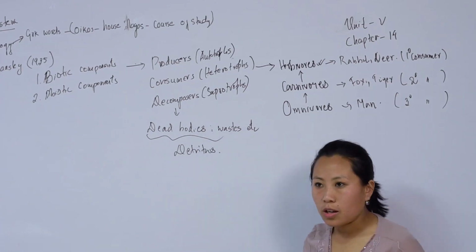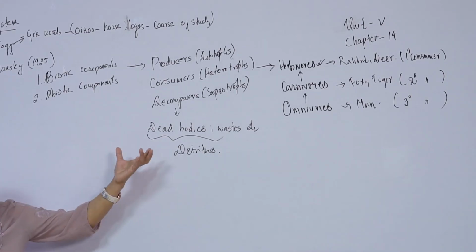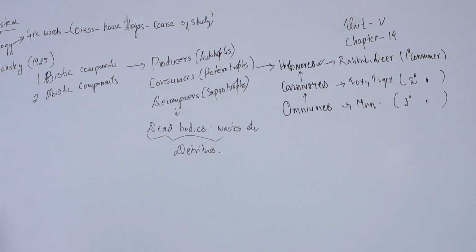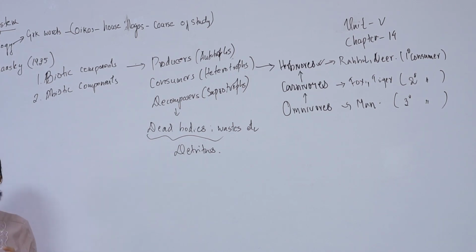So decomposers are responsible for decomposing, breaking down the dead bodies of plants and animals. They are also responsible for degrading or decomposing the waste. During the process of decomposition carried out by the decomposers, they break down complex organic compounds into simple substances. During this breaking down, these simple substances are released into the environment and made available to the plants for absorption, or some of those inorganic substances are lost into the environment.